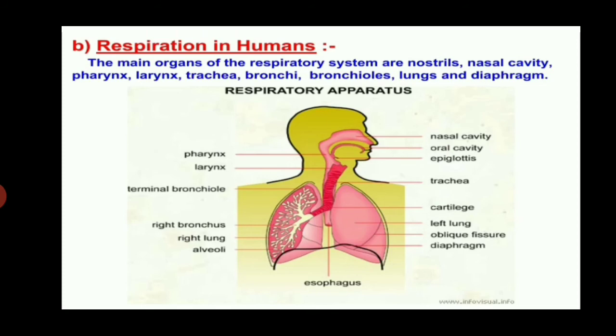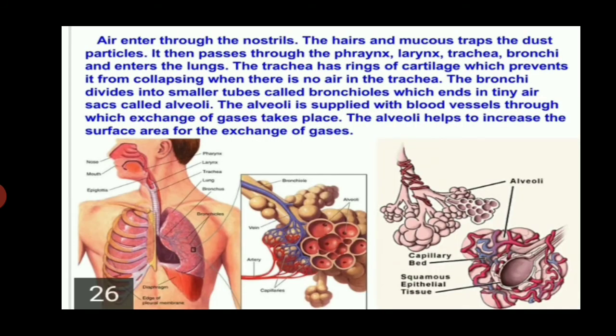Now we talk about the lungs. A pair of lungs is present in the thoracic cavity. Lungs are spongy, elastic bags consisting of bronchi, bronchioles and alveoli. Now we talk about exchange of gases at tissue level.